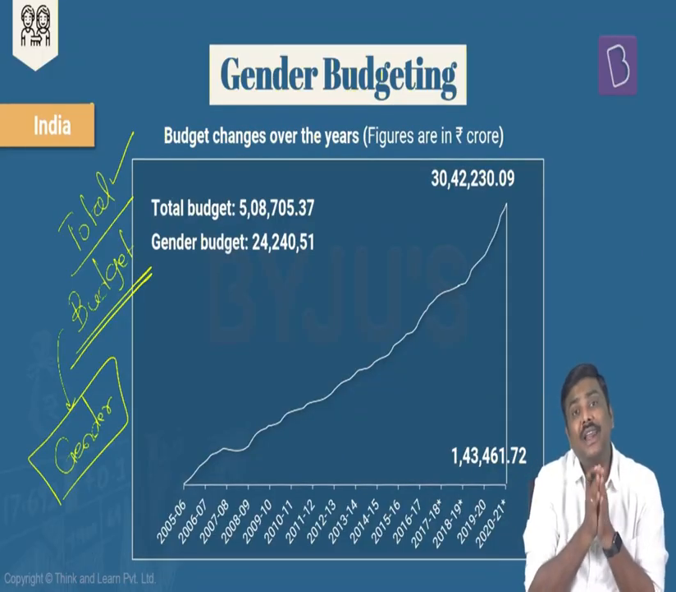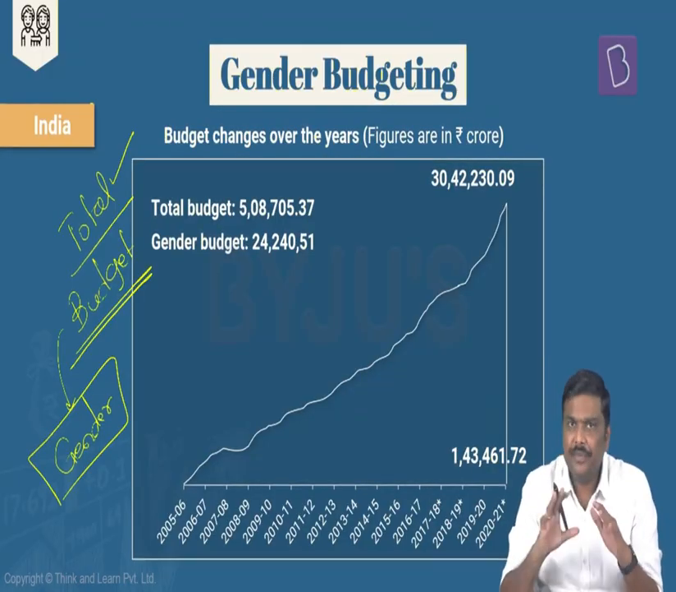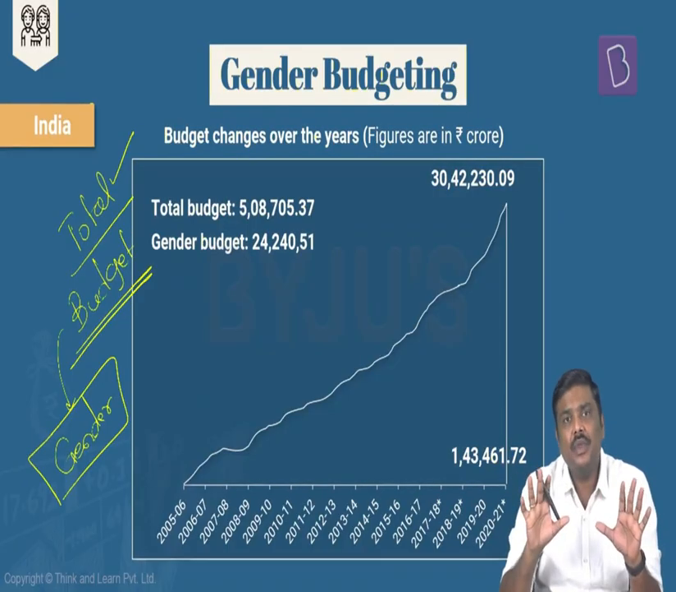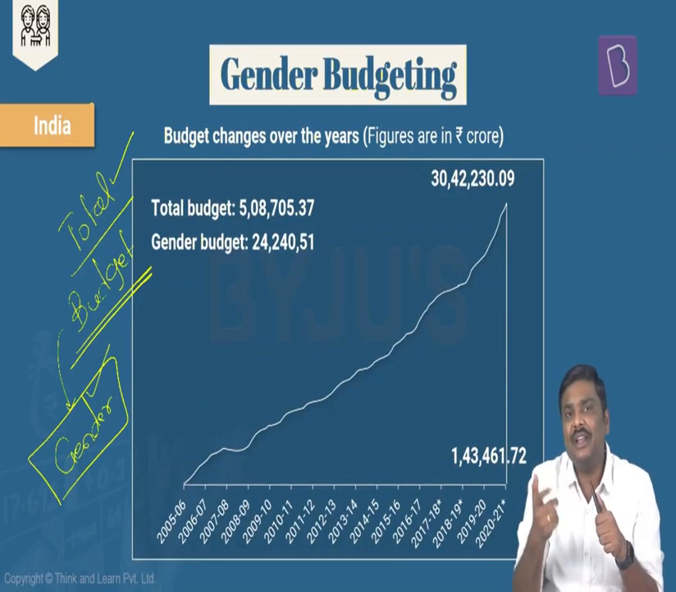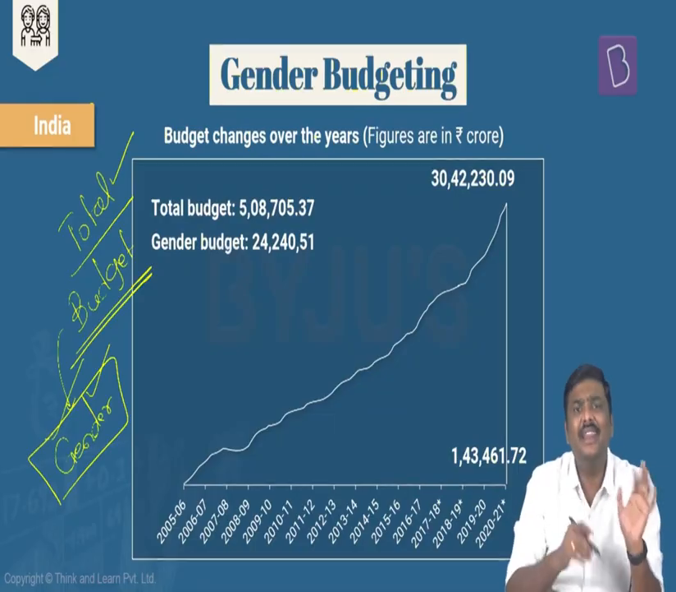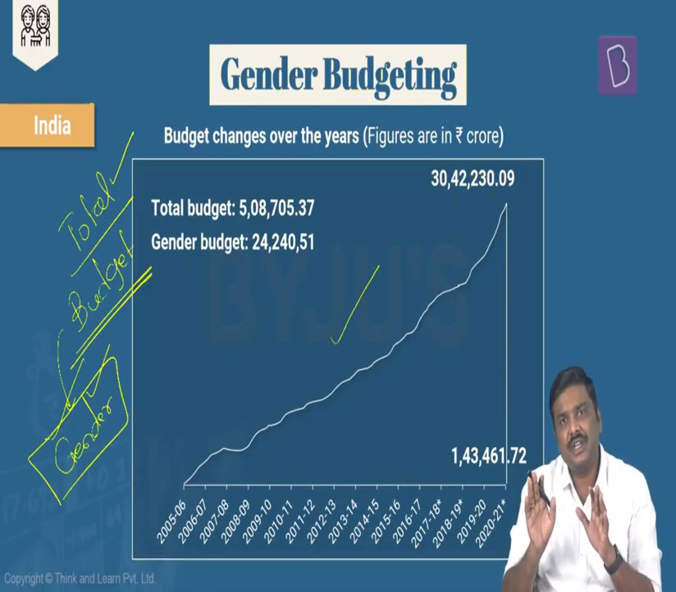How much is the total expenditure incurred by the government under the budget? Yes, it has increased. And not just this, the overall expenditure incurred by the government under gender budgeting has also increased. You can see this graphical representation, and you will have an idea.